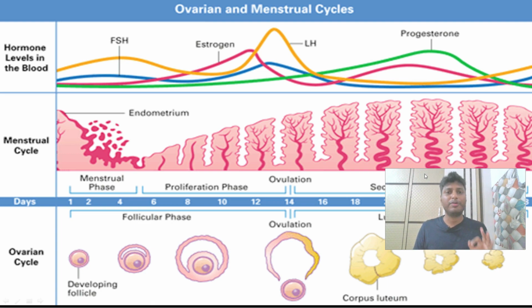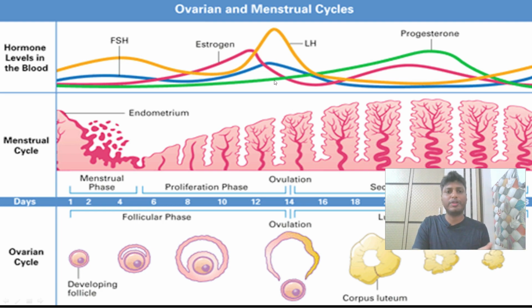But we all know that the pituitary itself is under the influence of another important endocrine gland, that is nothing but the hypothalamus. So basically the pituitary gland is controlled by the hypothalamus. Further, the pituitary gland controls other endocrine glands of the body. So as you can see, the level of FSH is quite high during the follicular phase. Then again it drops down as the ovulatory phase starts coming.